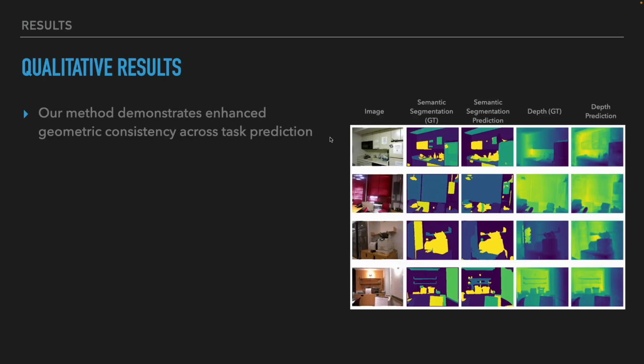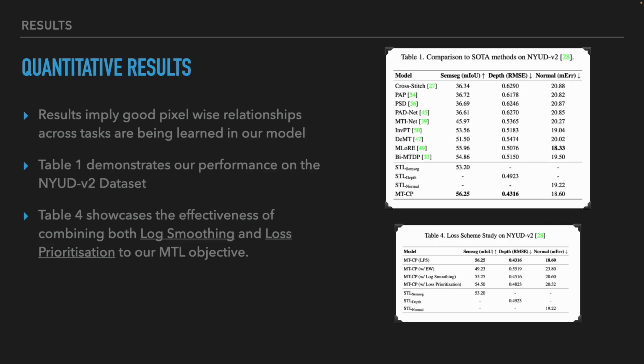Now presenting the results, we show some visualizations of the refined predictions produced by our model. Although some artifacts persist in the predictions, we show for the semantic segmentation and depth estimation tasks that geometric coherence is indeed achieved between predictions. We can notice that precision along edges is better, although some groups of pixels are still being misclassified by the segmentation task, for instance. We present in this slide the quantitative metrics obtained by our model on the NYU-DV2 dataset.